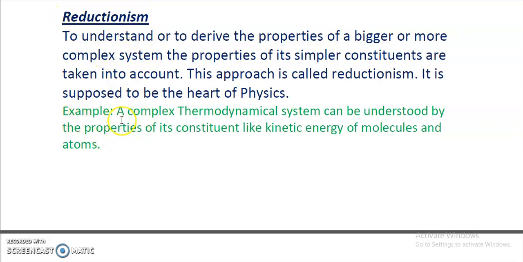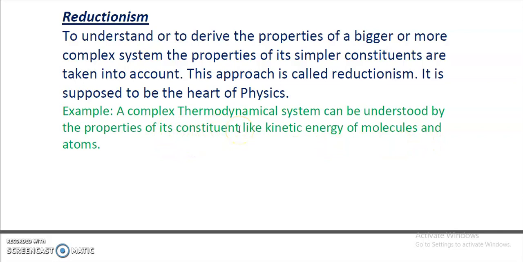Example of reductionism: a complex thermodynamical system can be understood by the properties of its constituents, like kinetic energy of molecules and atoms. It means the thermodynamical system is a bigger, or complex, system, and its constituents are what? Internal energy, potential energy of molecules, kinetic energy of molecules and atoms.